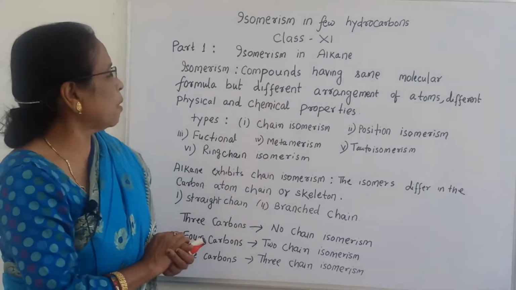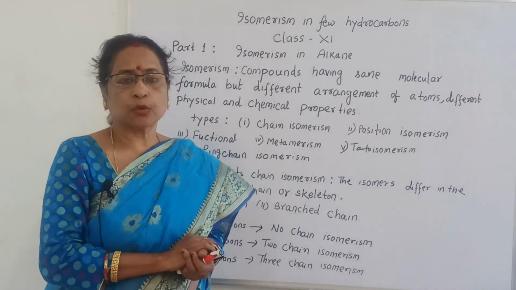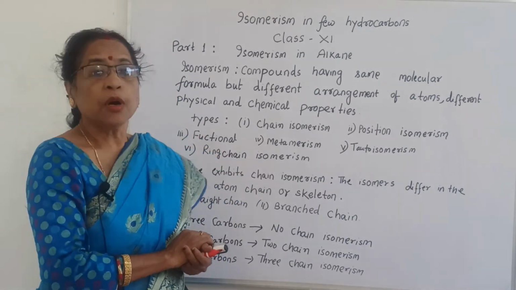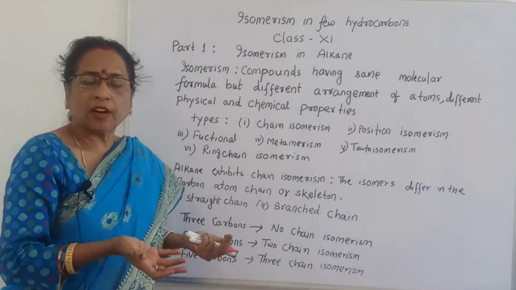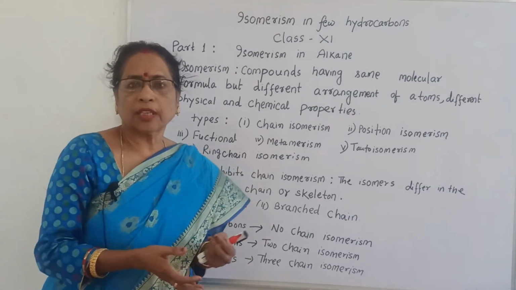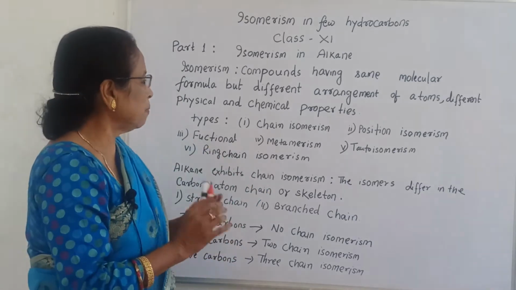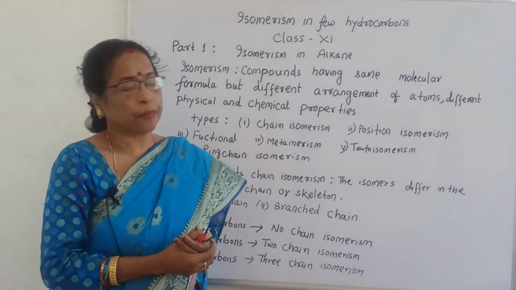Now the compounds in alkanes show a different type of isomerism. What is that? Since alkane contains only single bonds and there is no other functional group, it simply shows chain isomerism.